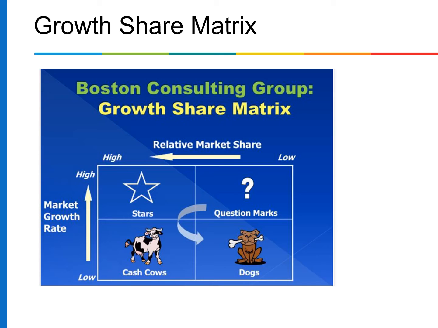The idea underlying the growth share matrix is that organizations seek to develop and nourish those business opportunities with the greatest potential for growth, maintain those that are self-sustaining producers of resources, and harvest or exit while reaping as much benefit as possible from those that are no longer able to function productively within the organization. This is not unlike an individual seeking the greatest return from his or her own personal investment portfolio.